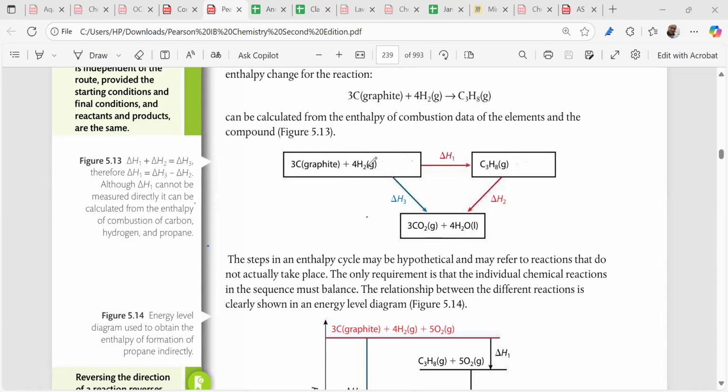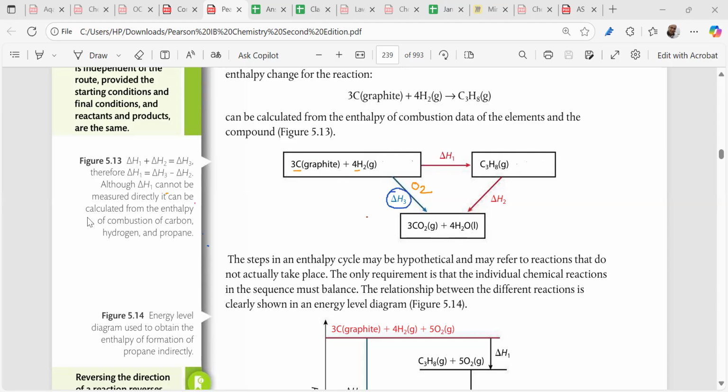So this is very important. Whenever we see this reaction, can we find out the enthalpy change of the reaction? Yes. What we do is make a Hess's law triangle. We have to join this and this by a closed energy cycle. We know that we can take carbon and hydrogen and combust them, and we can get carbon dioxide plus H2O. So this reaction enthalpy change we can find out.